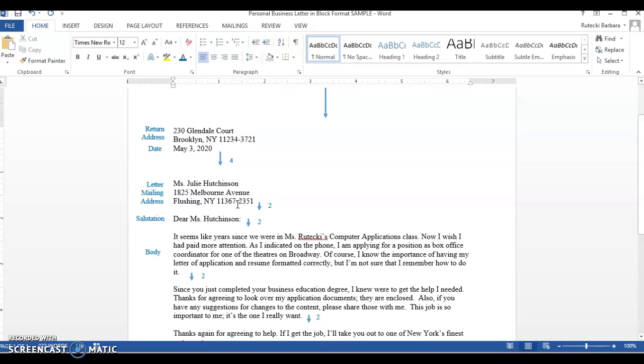In major cities, there's a hyphen. Actually, in all cities, there's a hyphen and then another 4 digits. In some areas, if it's a small town, those 4 digits are the same for everybody, so you don't usually see that. But in larger areas, the zip code might be the same, but this helps the post office really hone in on what's the block of streets that it's located in. Okay, so this is Miss Julie Hutchinson, and her street address, city, state, zip code. Then after the zip code, I strike enter twice. It takes me here once and then on this line, so it gives me a single blank line.